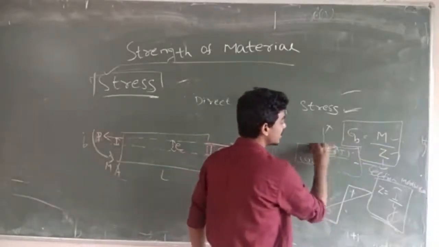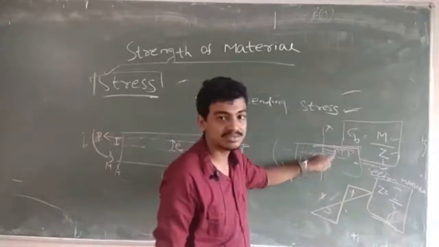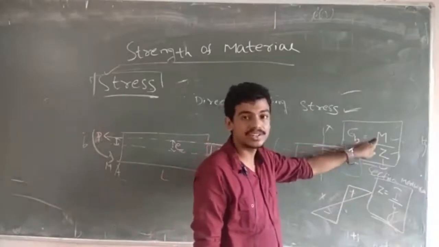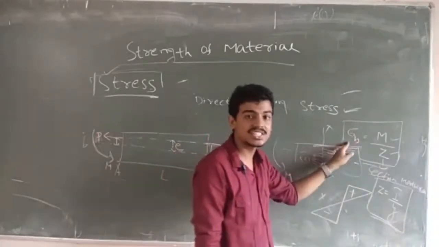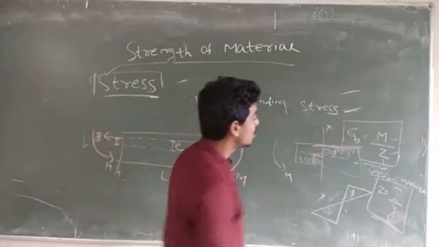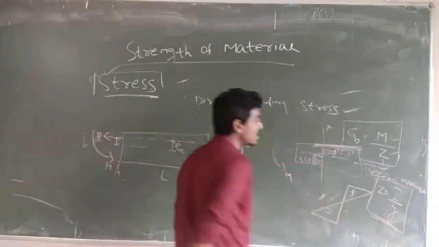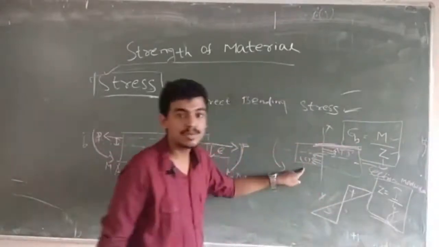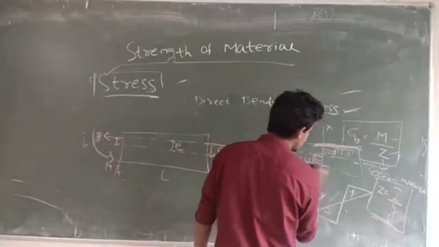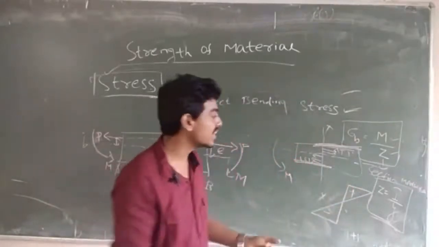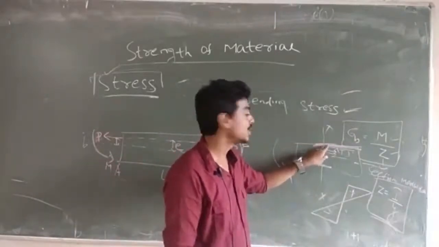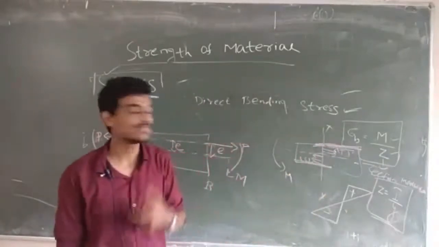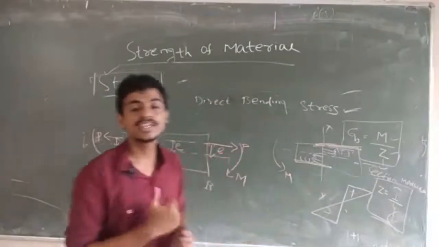So it will increase generally at the top fiber, yes or no? Because y is the distance from the top fiber to the central axis. If you increase y, the bending stress also increases. So you can tell the failure will occur at the top fiber due to tension. In the same way, when the compression is more, the failure will be due to compression. In brittle materials like cast iron and concrete, failure is due to tension only, as they are strong in compression and weak in tension.